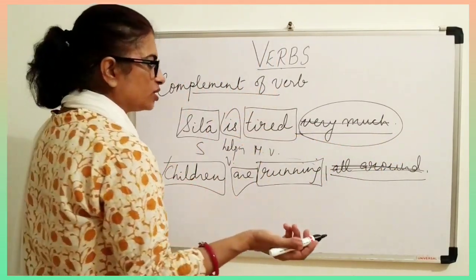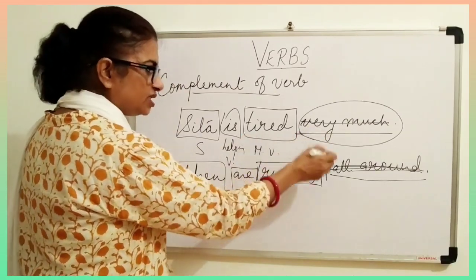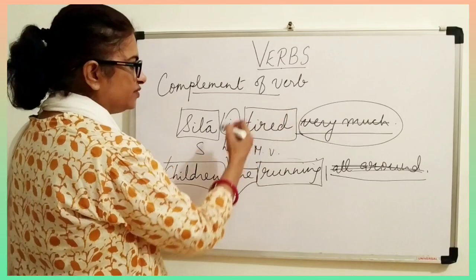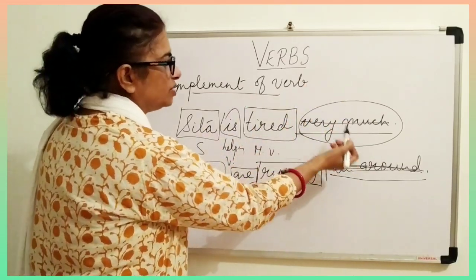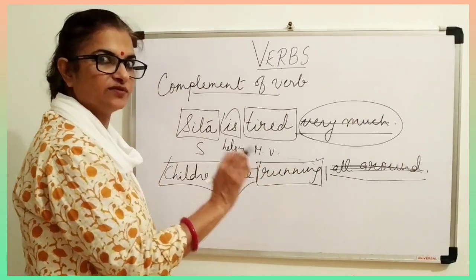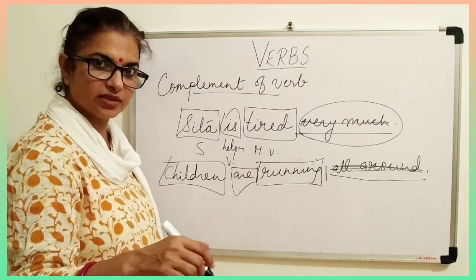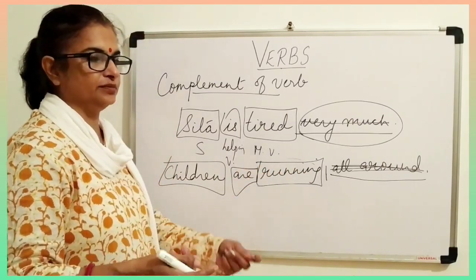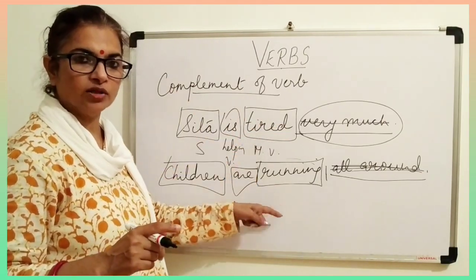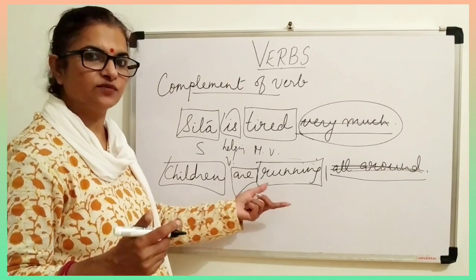You can cancel it. But when it is written in a sentence and the examiner asks you what type of verb this is, this is complement of the verb. So this verb is a complement of the verb. Sometimes you will be asked in a sentence whether it is transitive or intransitive or complement of the verb, so that you have to say.